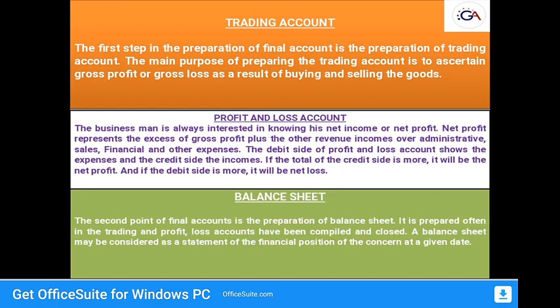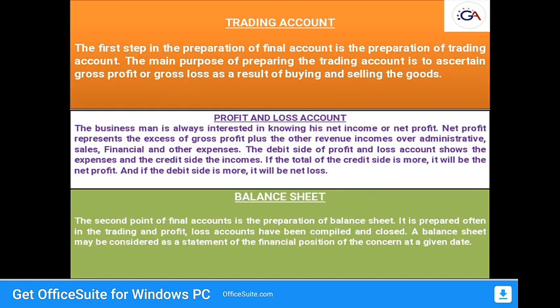And finally we come to the balance sheet. This is the second point of final accounts. It is prepared after the trading and profit and loss accounts have been closed. So balance sheet may be considered as a statement of financial position at a given date. The balance sheet is an item-wise list of assets and liabilities and proprietorship of a business at a certain date. So the balance sheet measures the exact financial position of a business.